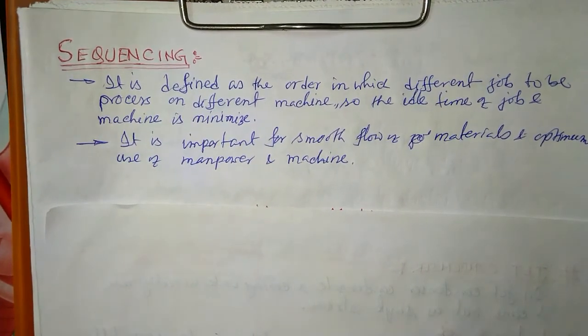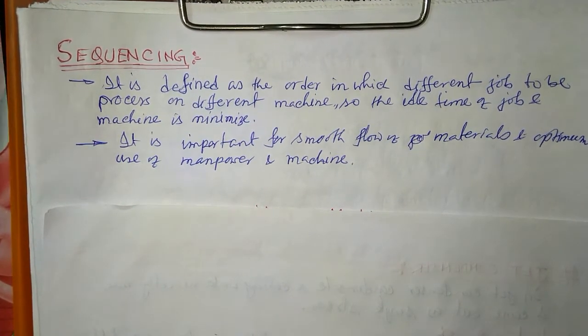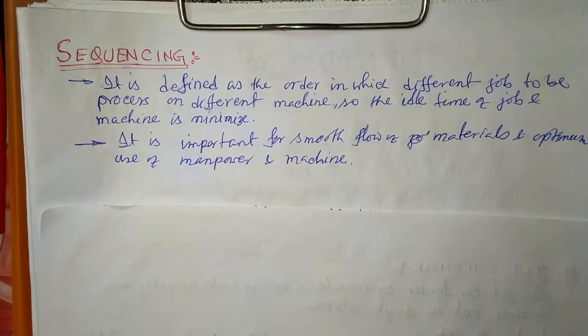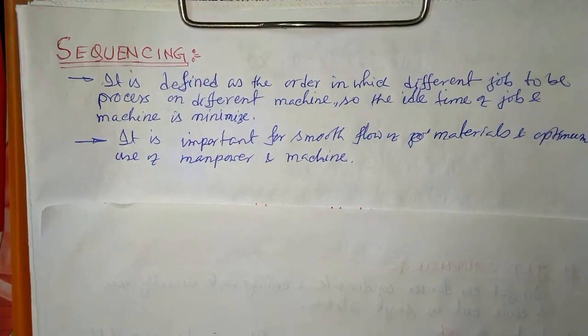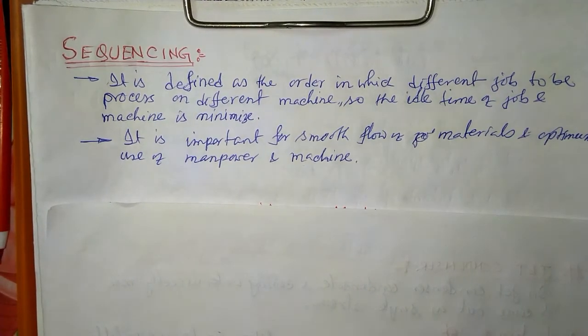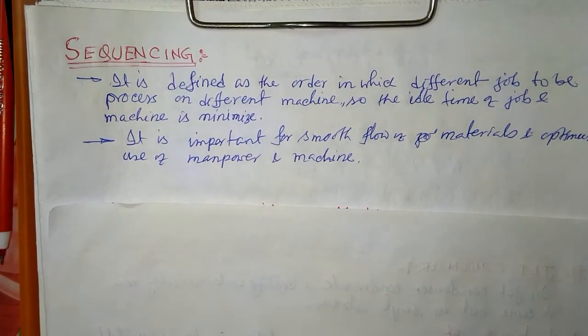So now we'll see sequencing. Sequencing can be done for n jobs on one machine. Means we have one machine and suppose there are 10 jobs.